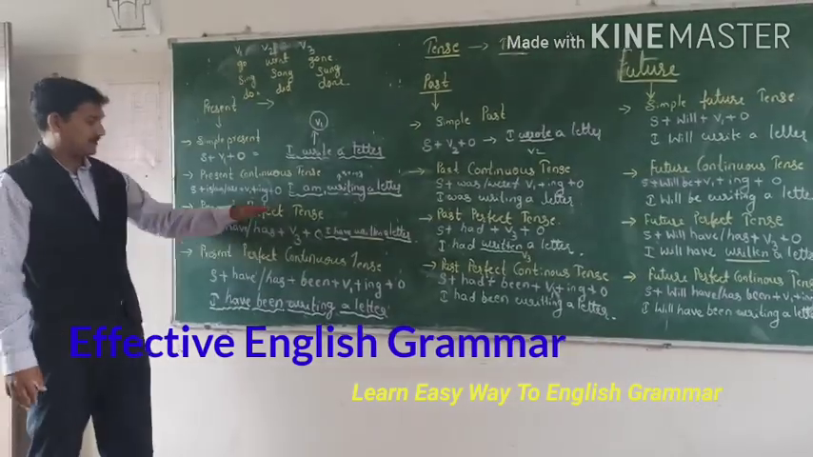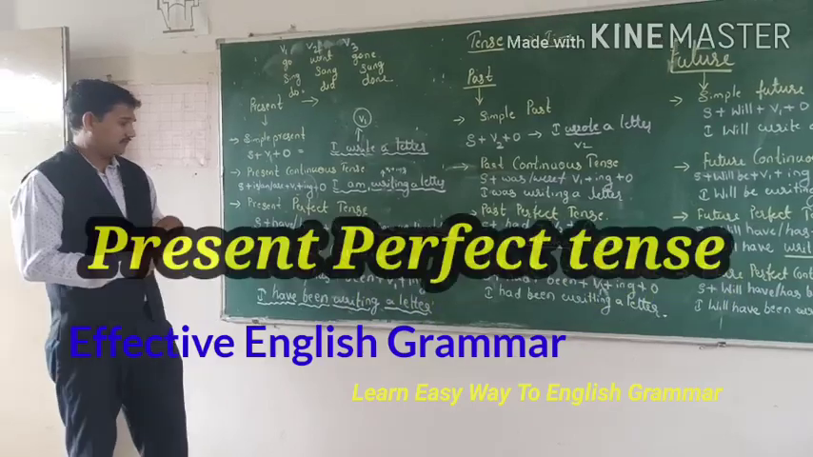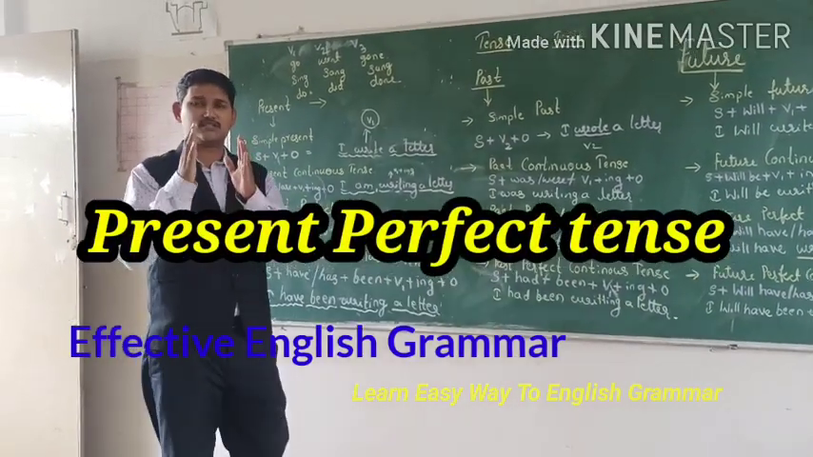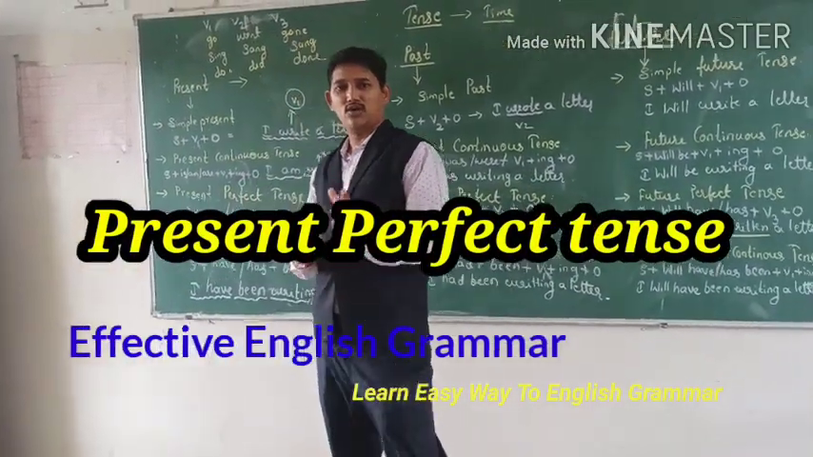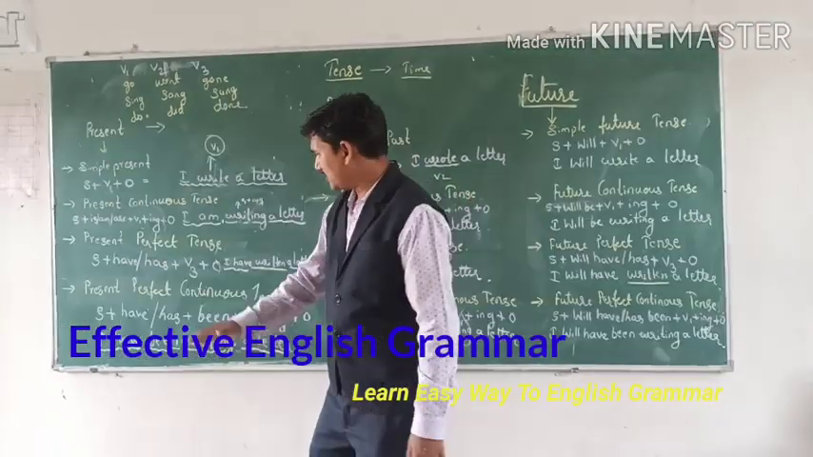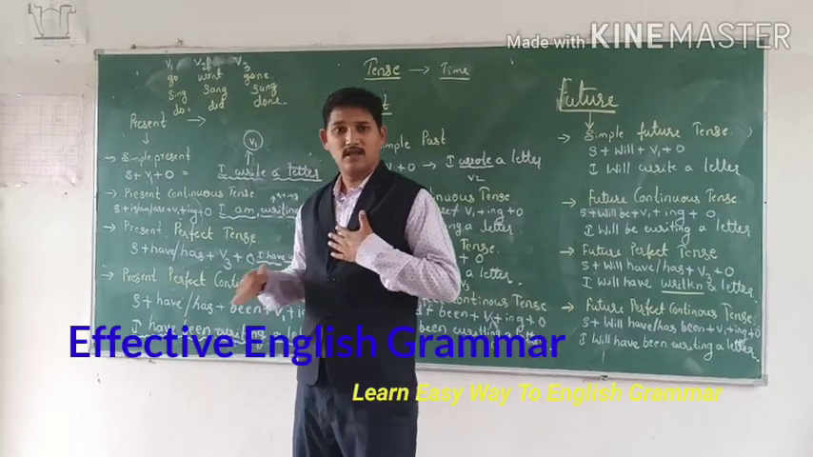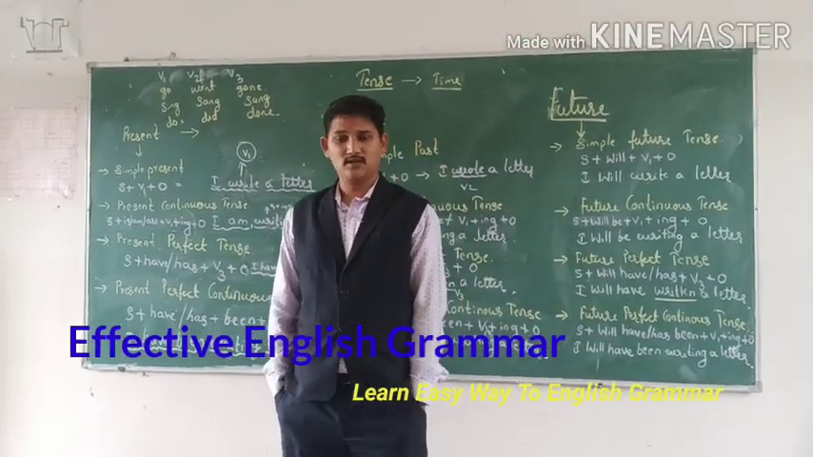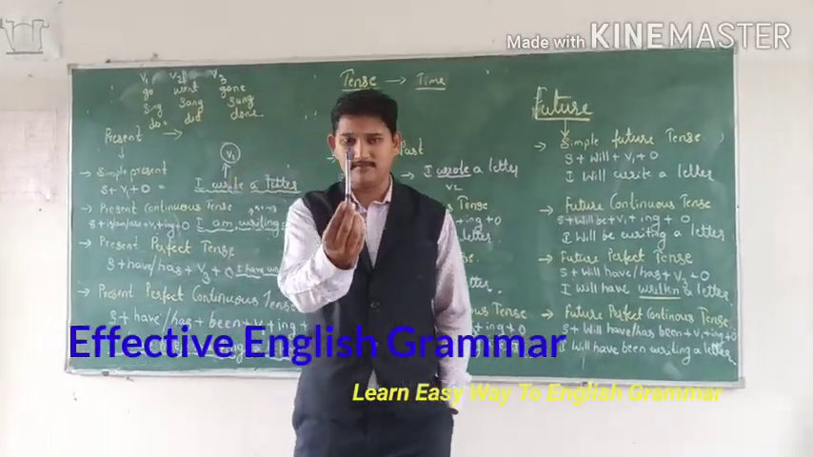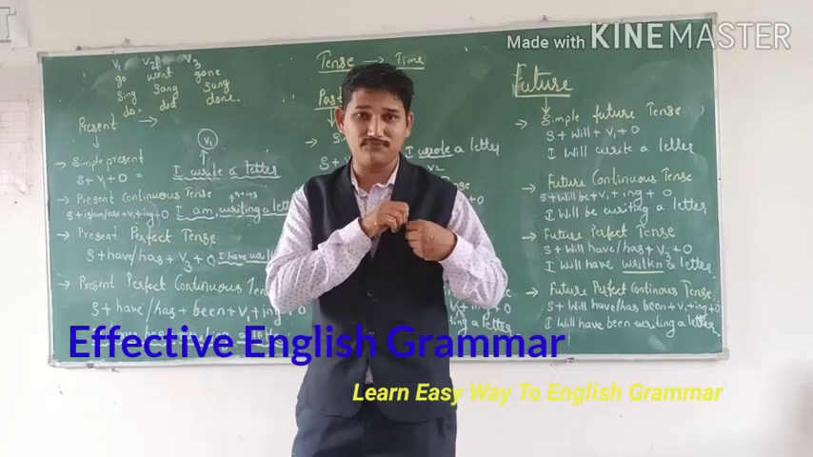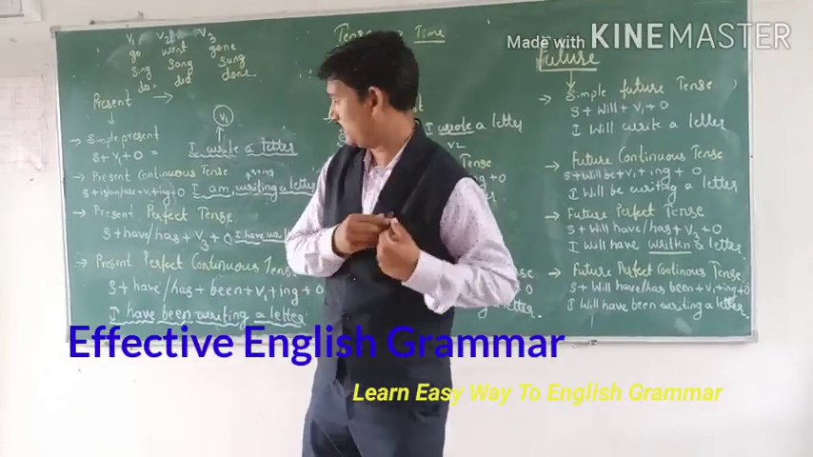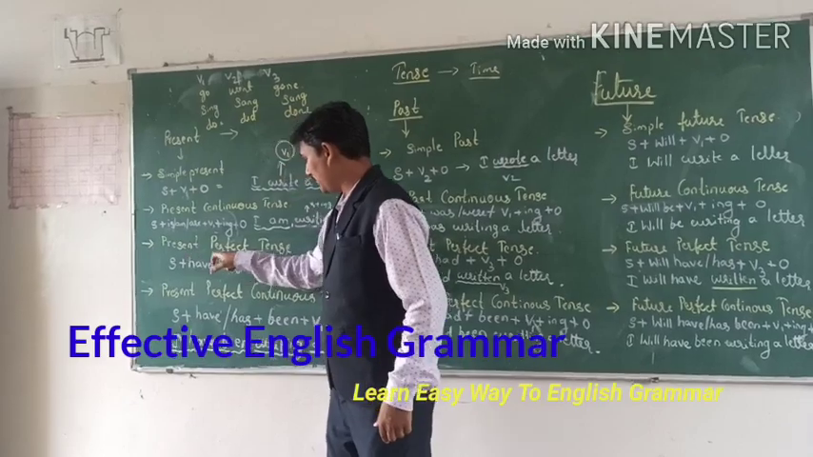Then present perfect tense. What kind of tense is present perfect? Perfect means now the work is done. Now that work is done. That's what we call present perfect tense. We are showing, I have a pen. So I have a pen means it's present perfect. You know this, it's have. So that is called present perfect tense.